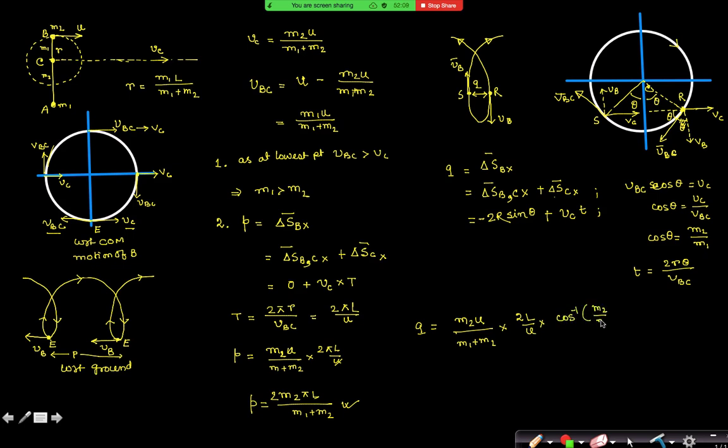Yes or no? Minus 2R sin theta. 2R is M1 L by M1 plus M2. Sin theta is root under 1 minus M2 square by M1 square.